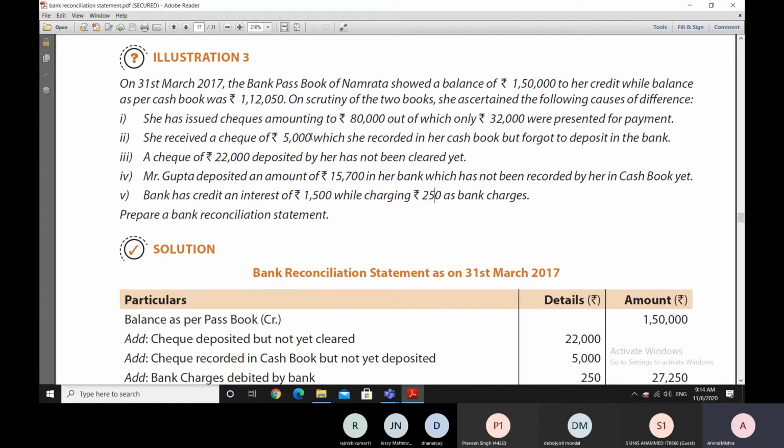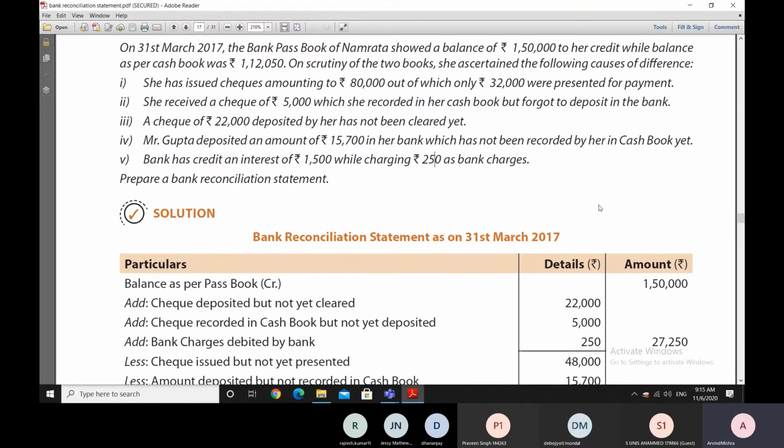Is it right? Yes. So since the bank passbook balance is lesser by 5,000 rupees, and we have started with the bank passbook balance and are moving towards the cash book balance, which is more by 5,000 rupees, in order to move towards the cash book balance we will be adding this 5,000 rupees.